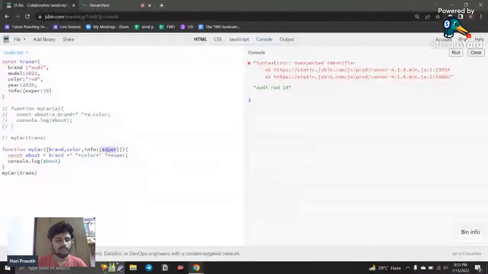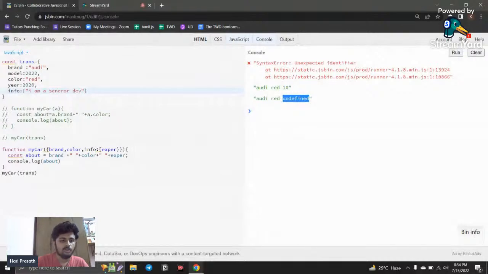So what if there is an array instead of an object, like this? Something like information: here I am saying I am senior dev, like this. So now it is not in an object, it is in an array. So how can I fetch this array? If I run the same code, you can see undefined because it is not fetched. So how can I fetch that?